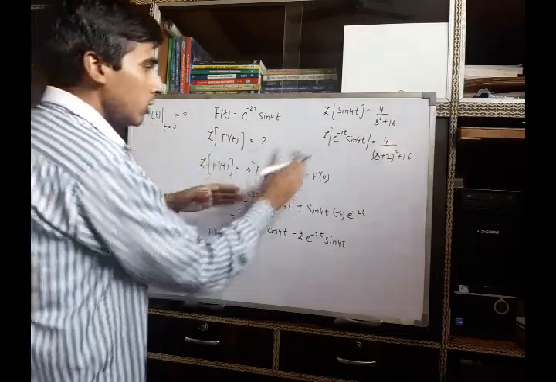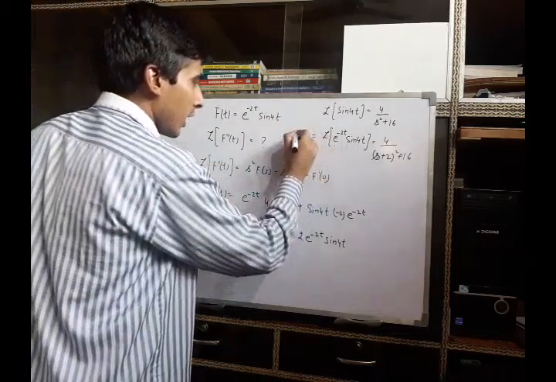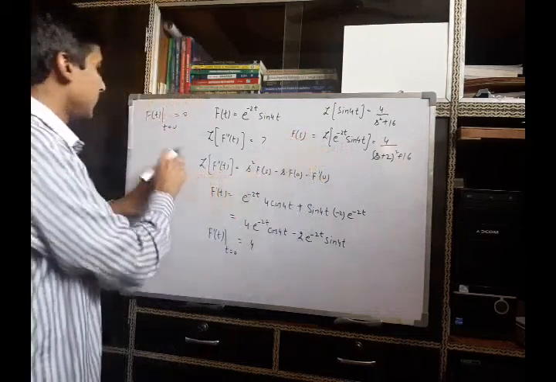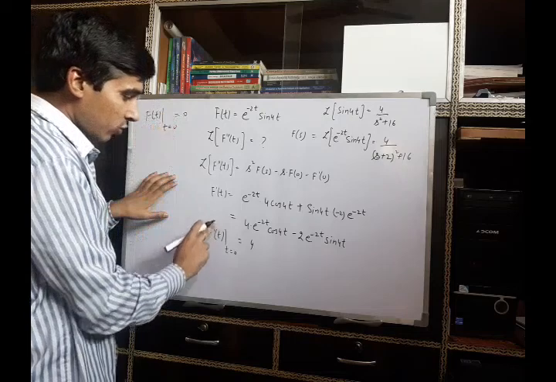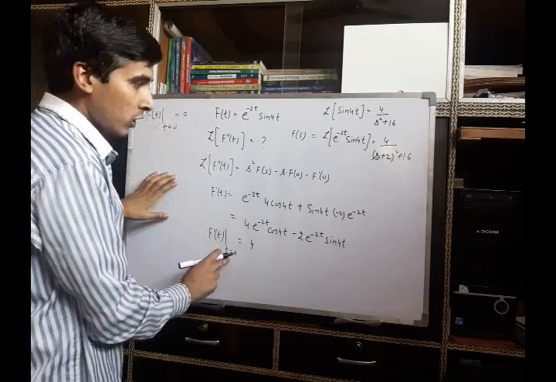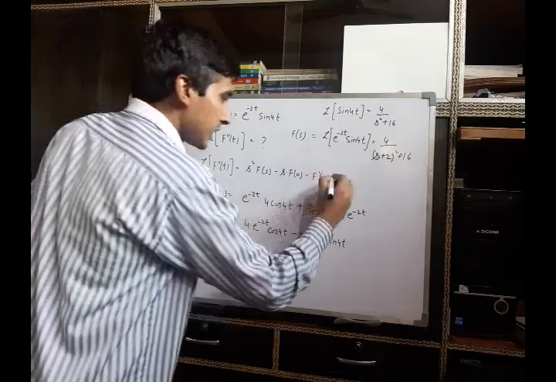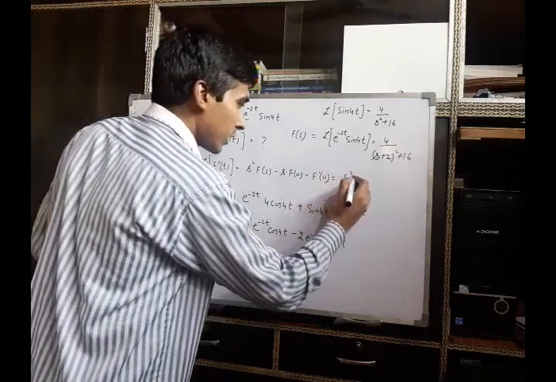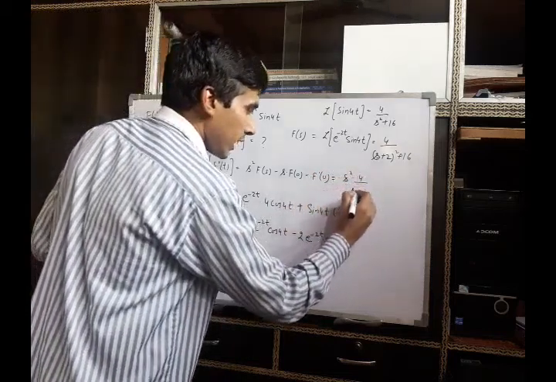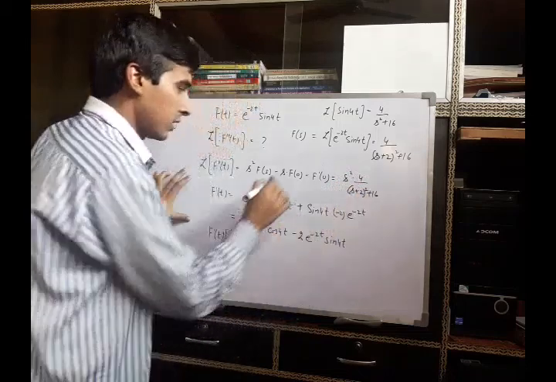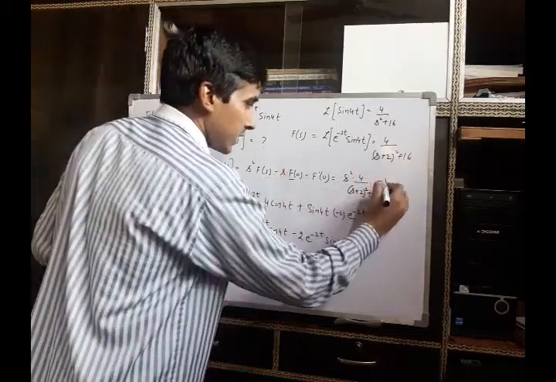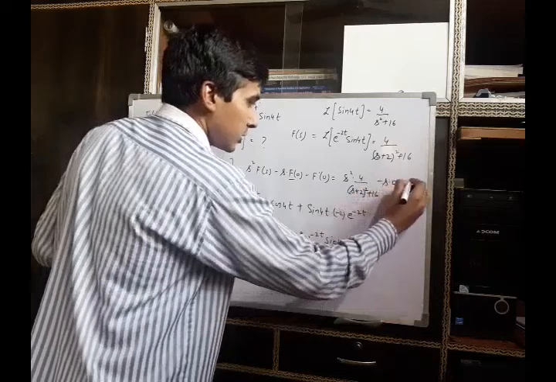So using all these values, this is your F(s), and this is your value of f(t) at t equal to 0, and this is the value of the derivative at t equal to 0. Using all these values, we can say that this is s square into 4 upon (s plus 2) whole square plus 16, into this is minus s into 0, and this is minus 4.